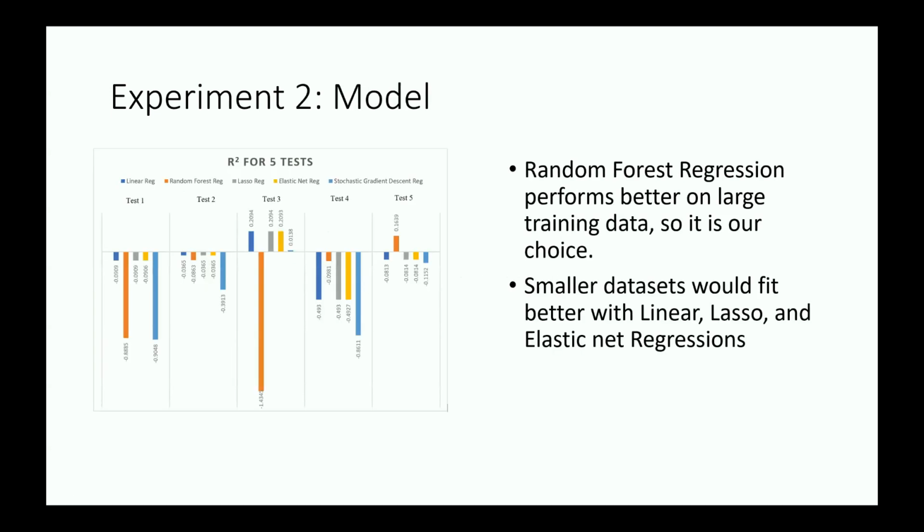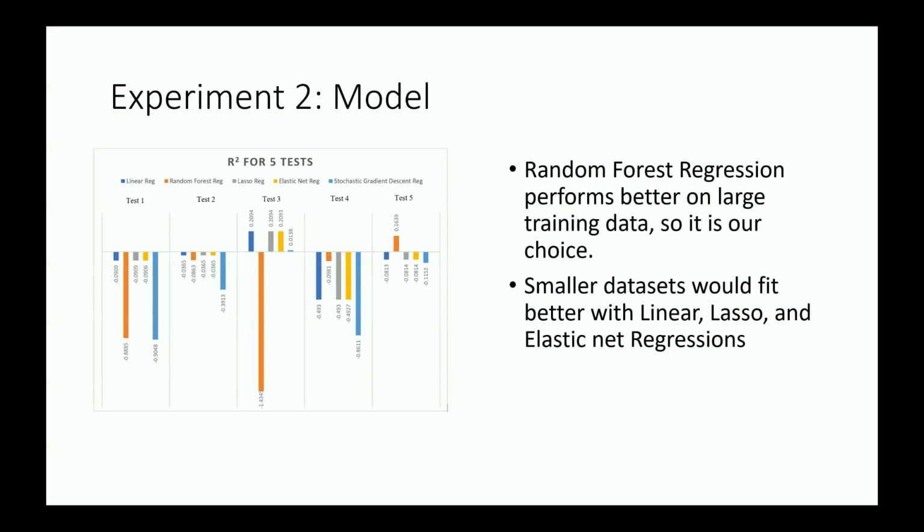Secondly, the experiment was for the models. As you can see, the model doesn't look really nice. I mean, the R squares don't always look really nice. But for tests, we just conducted different tests using our training model with different training sizes to see which model would work best. For the first two tests, we used less data in our training set, and then we didn't obtain great results. For tests 3, 4, and 5, we started to add more and more training data to our models.